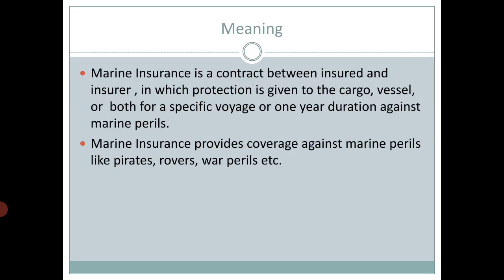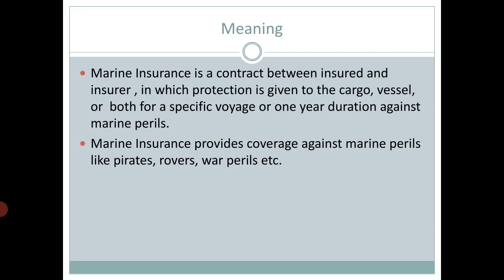First, in the last lecture we have gone through the meaning of marine insurance. A bit of revision of what marine insurance is all about. Marine insurance is a contract between two parties. Which are the two parties to a marine insurance contract?